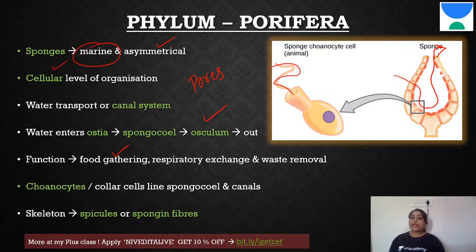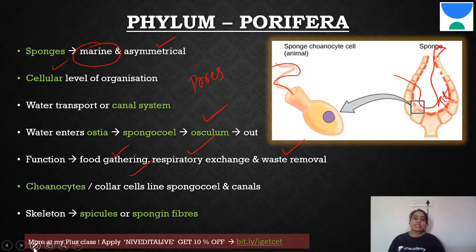Now, what other functions? One, like I said, is food gathering, and also respiratory exchange. If it needs oxygen, right? Because the water is constantly circulating, there will be an inflow of oxygen, and through diffusion it can take it in. Also, the waste will exit here, so waste removal is there too. Choanocytes I also mentioned to you. These are collar cells which line the spongocoel and the canal.